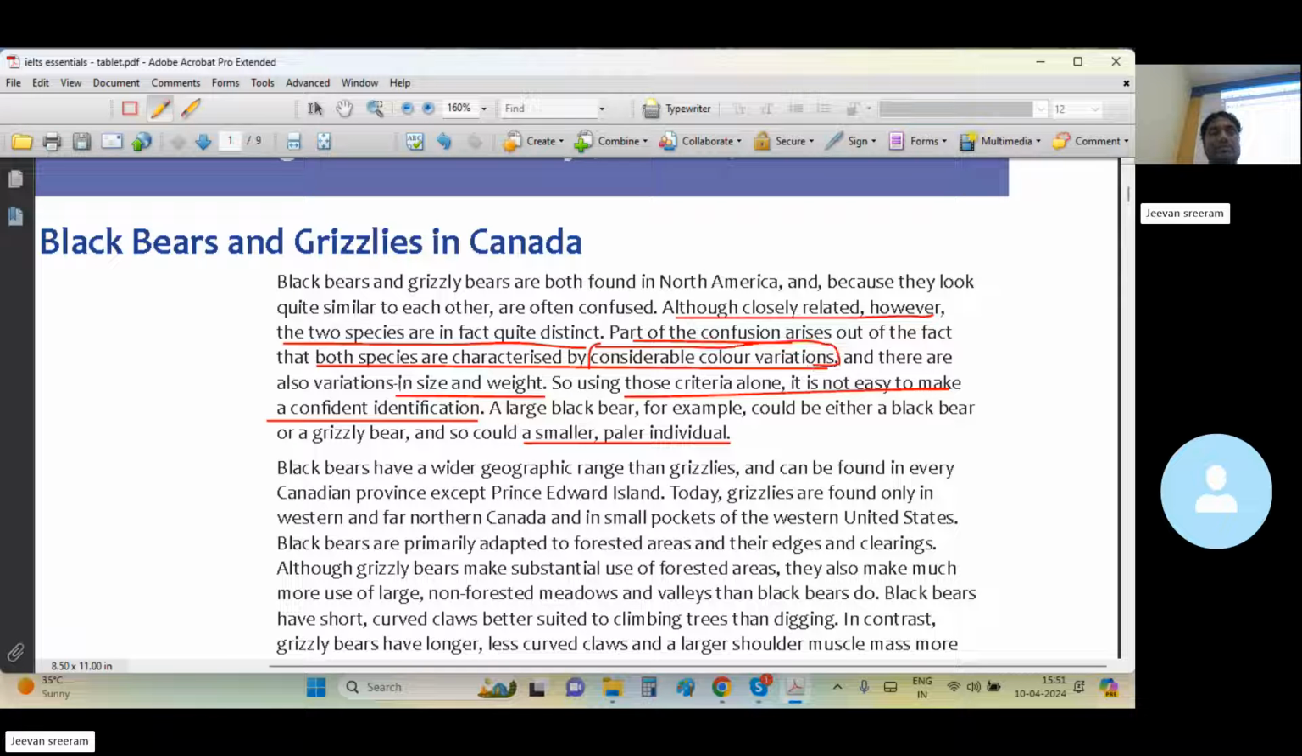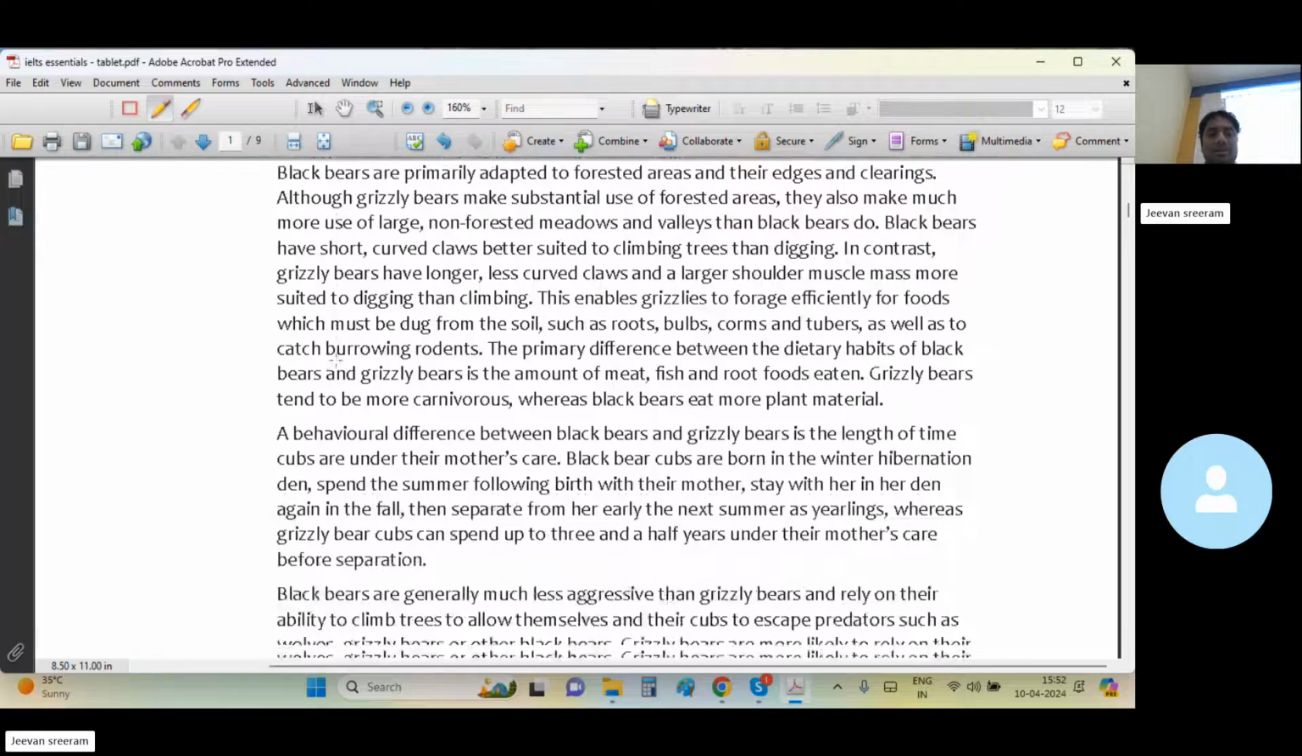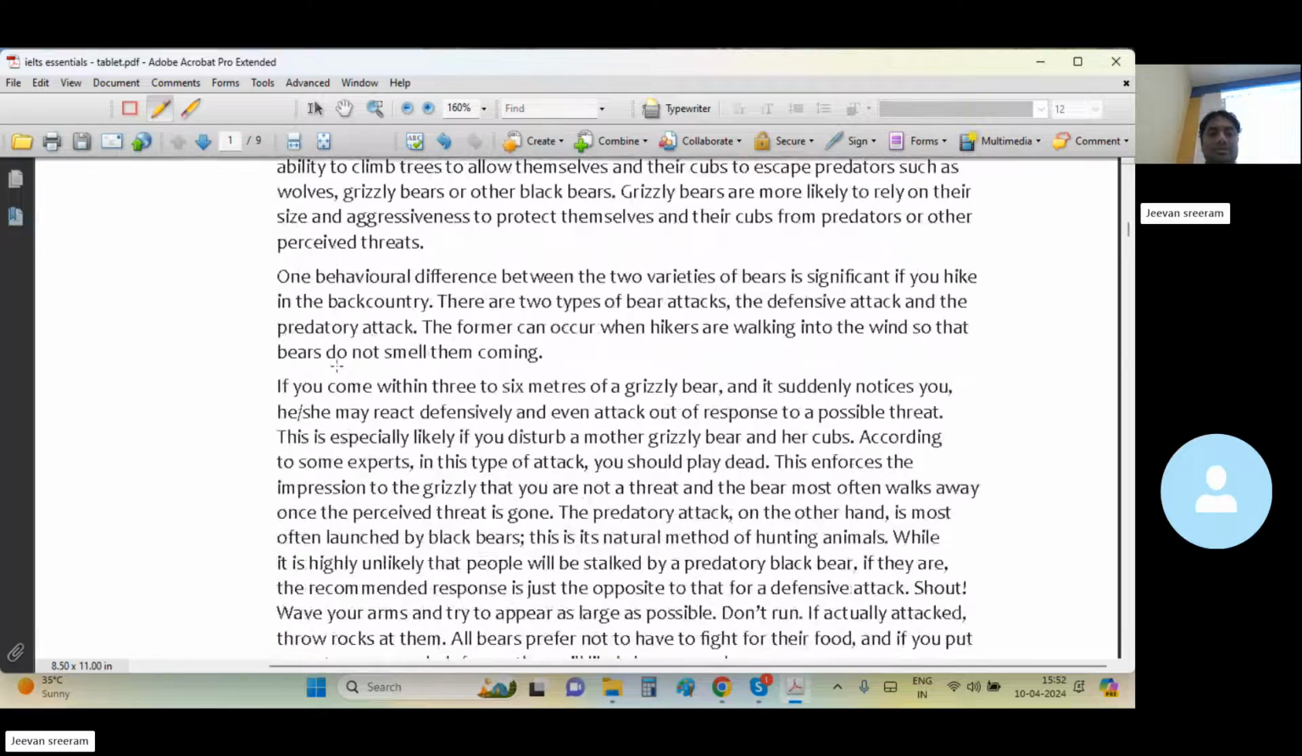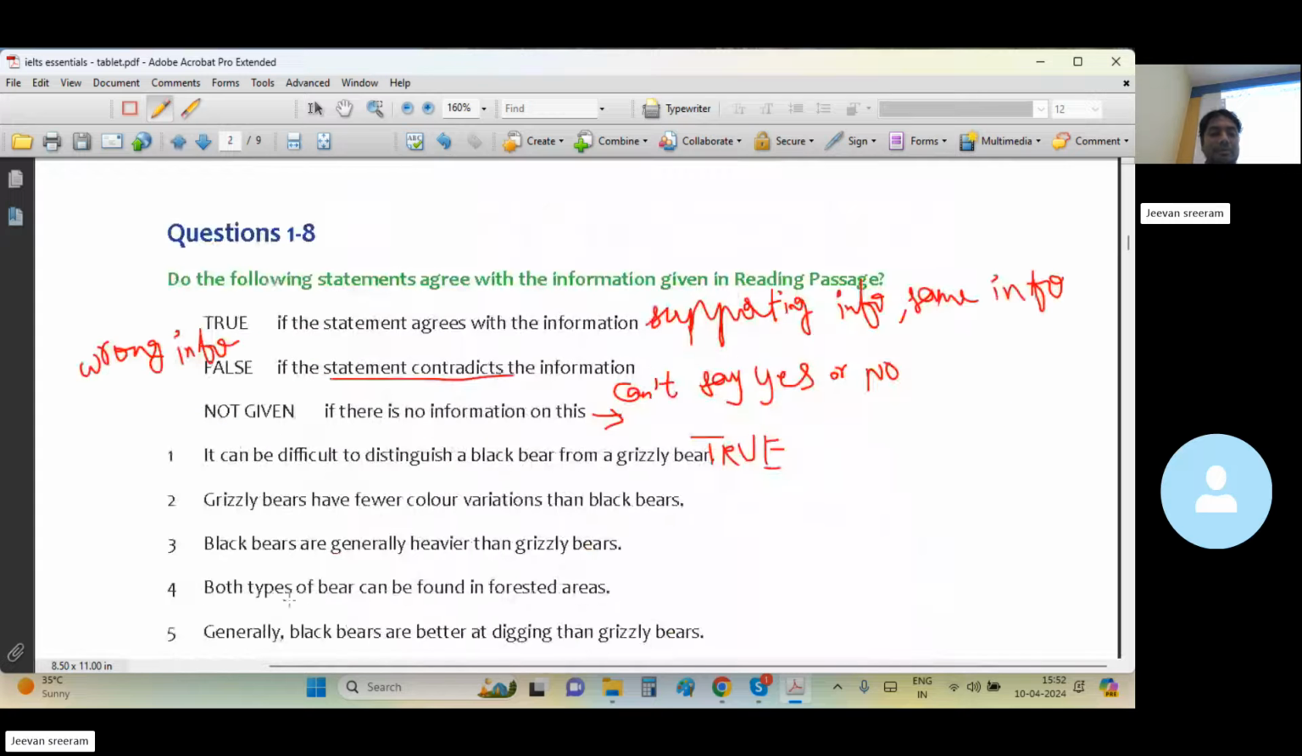So what does this mean? What can I say about that statement? It's not given. In these two species, you can see considerable color differences. You can clearly observe the color differences. They are considerable, significant, in quantity. Isn't that right? So how about this? Not given. We haven't been told about fewer color variations, no?